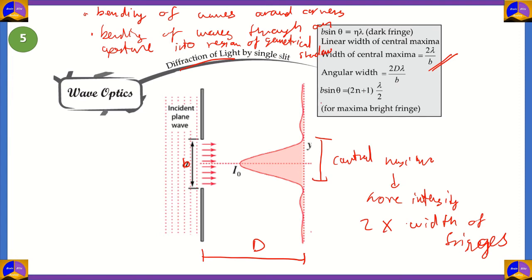And for maximum bright fringes, you always can use the formula b sine theta is equal to 2n plus 1 times lambda divided by 2 in order to find out bright fringes and dark fringes. As we move away from the center on both sides, the intensity decreases, and the other fringes will only have half of the width of the central maxima. So those are some of the differences that diffraction has with respect to interference.